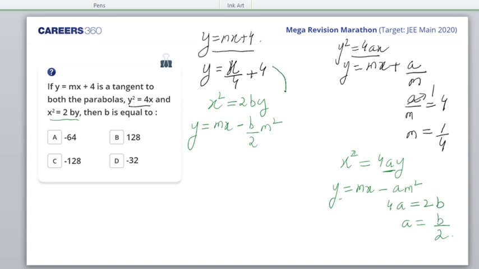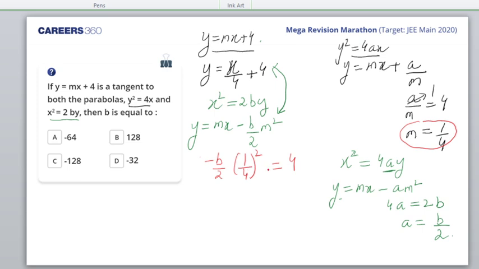Now I'll compare these two equations. And when I compare these two equations, I get m is 1 by 4, obviously. The same m. So minus b by 2, m is 1 by 4 whole square, that's equal to 4. Am I right?